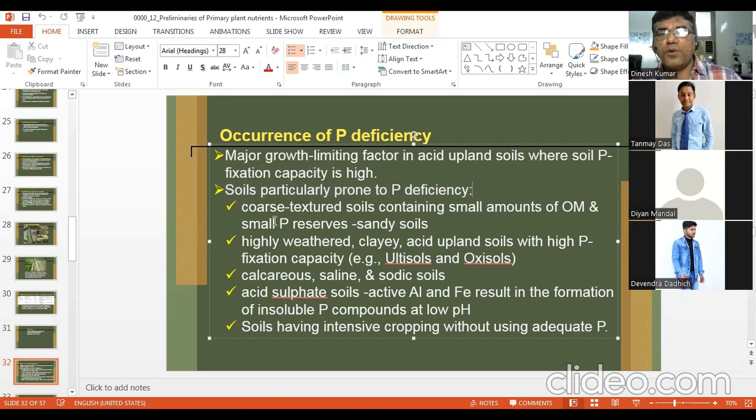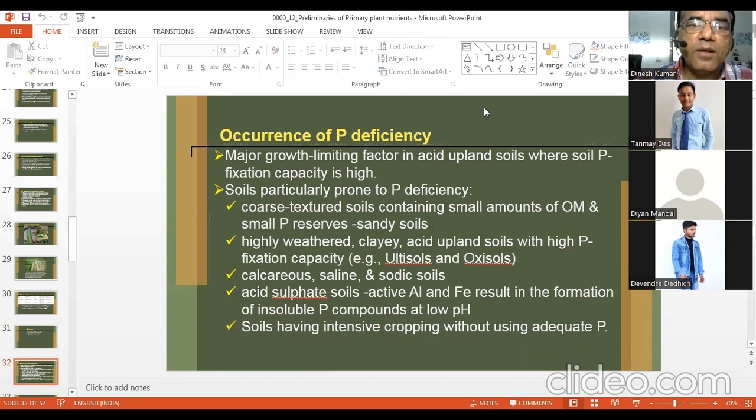Where you can find more phosphorus deficiency: coarse texture soils containing a small amount of organic matter and a small P reserve, sandy soils, you will have deficiency. Highly weathered clays, acid upland soils with high P fixation capacity, calcareous saline sodic soils, acid sulfate soils, soils having intensive cropping. So these are the areas where deficiency of phosphorus will occur.